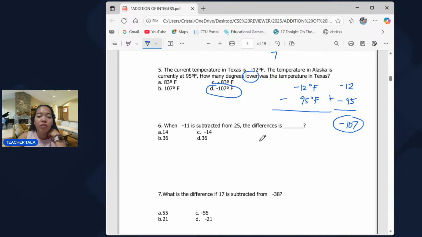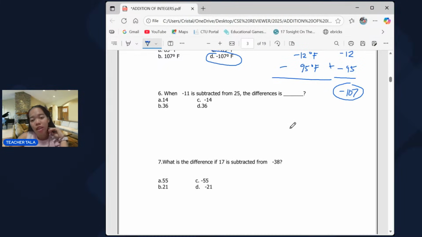Next, number 6. When negative 11 is subtracted from 25, the difference is... So 25 will be the minuend minus negative 11. Now again, dito po mas angkop yung pag-change ng sign ng subtrahend.